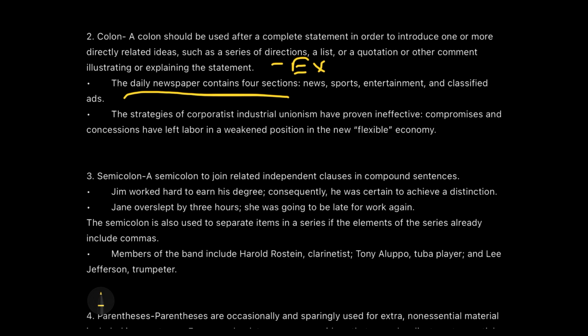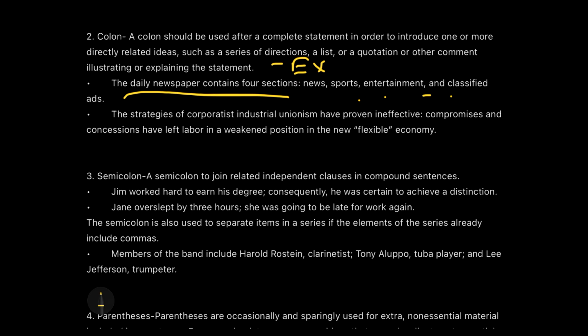So you will see that in the RCs, the questions will always be asked from the part before the colon. Because if you understood that, it's more than enough. Questions related to the examples are very rarely seen in the RCs. Now, the next thing which we need to do is the strategies.